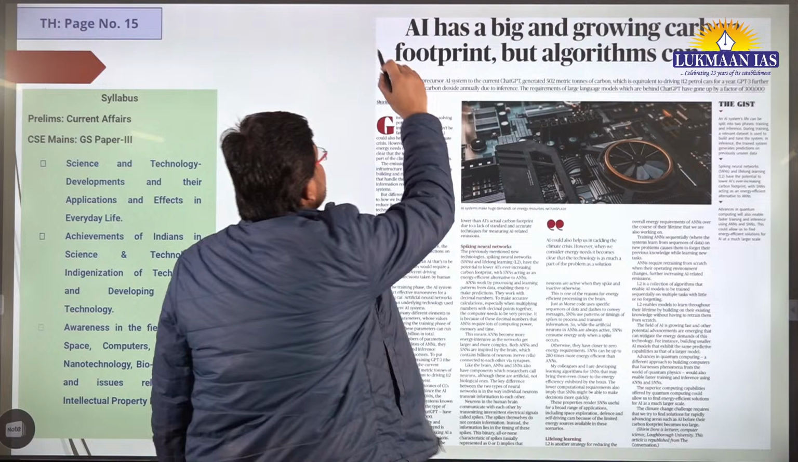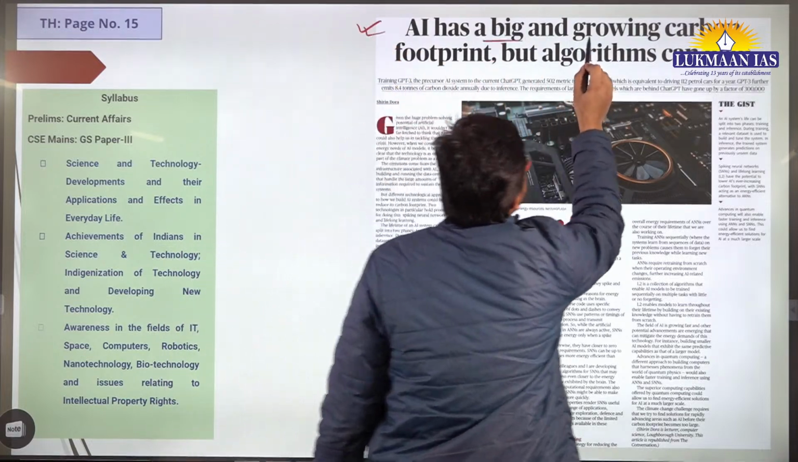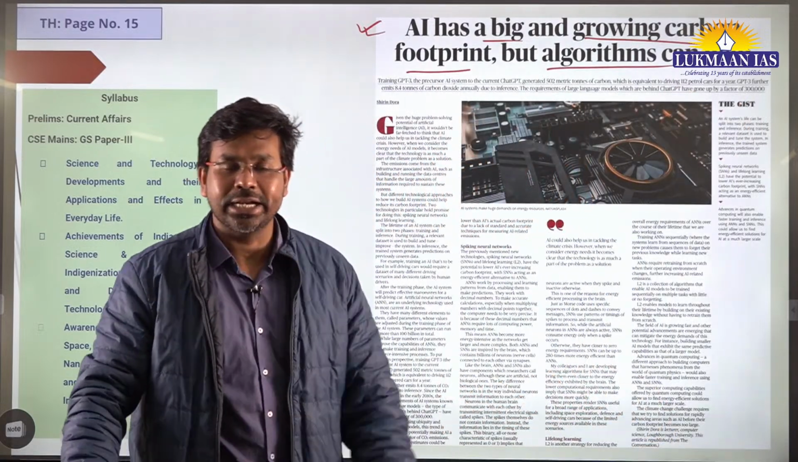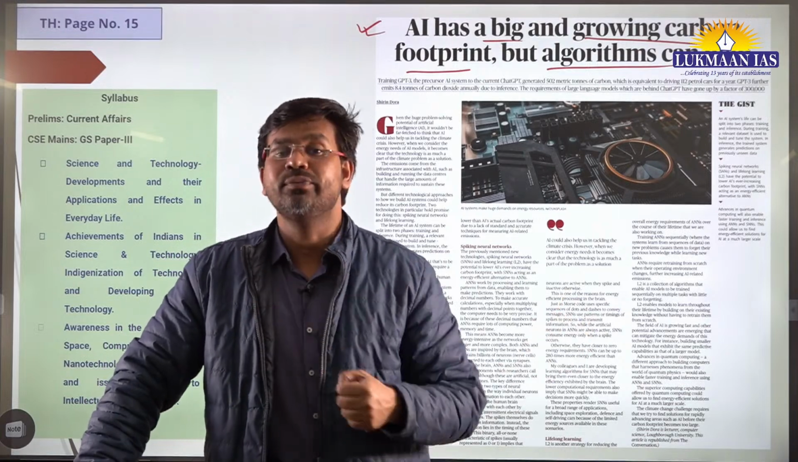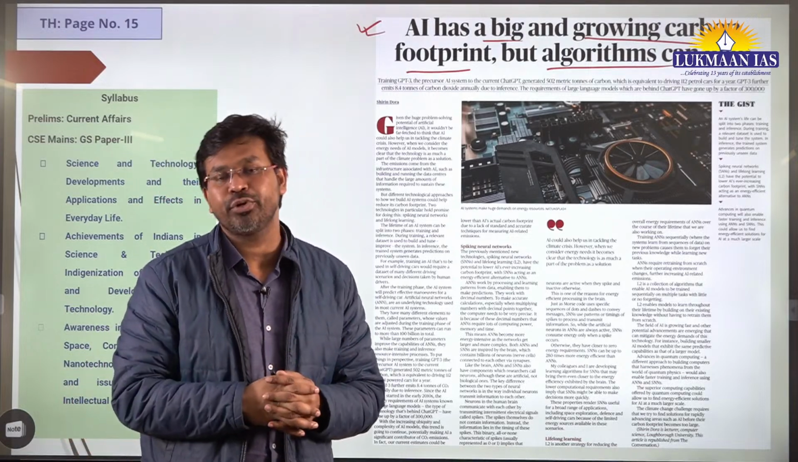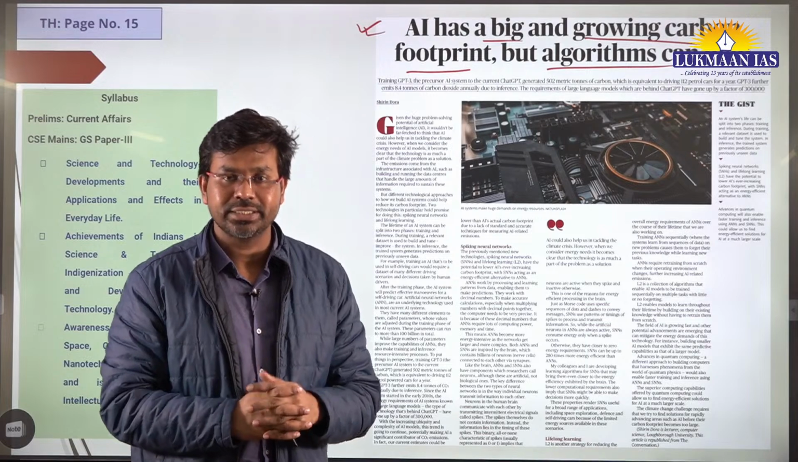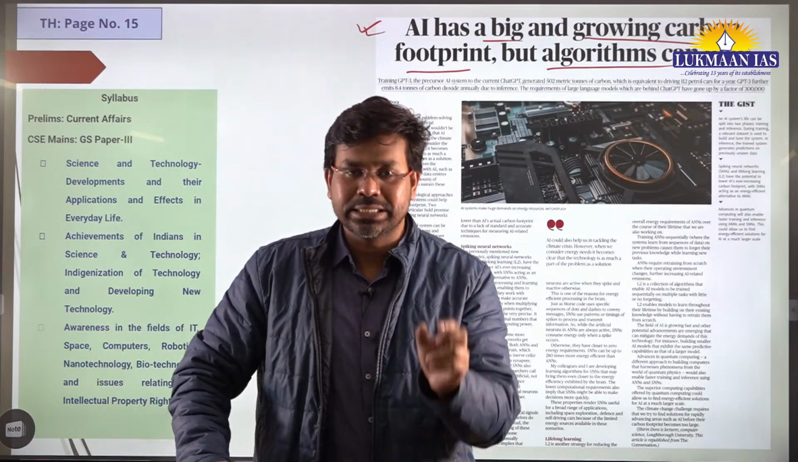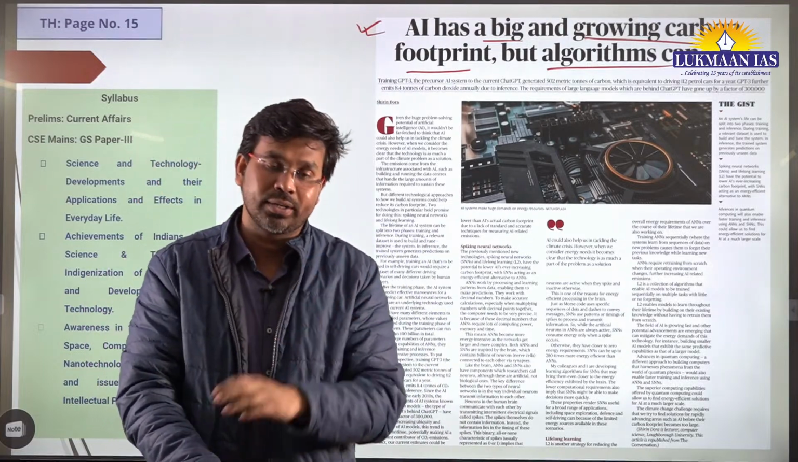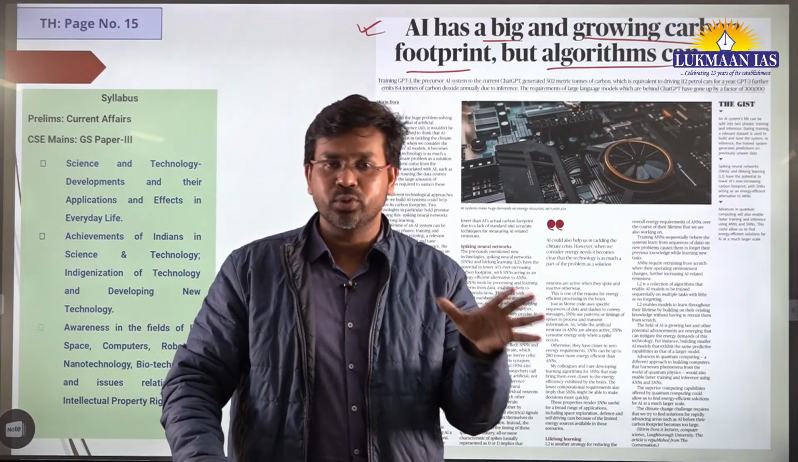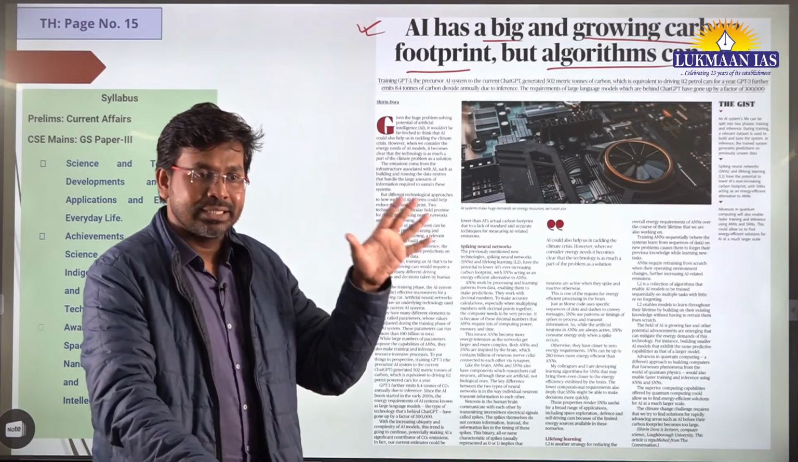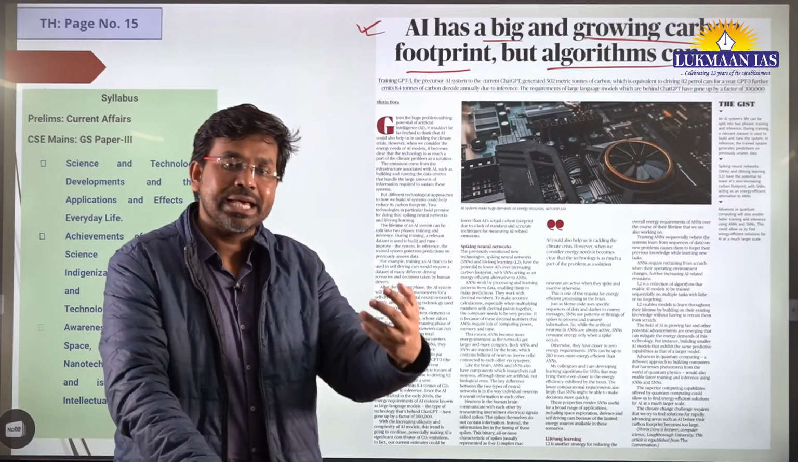It says artificial intelligence has a big and growing carbon footprint, but algorithms can help. Basically, artificial intelligence systems are being developed across the world, and AI systems are easing the way of human beings, because using artificial intelligence you can perform an enormous amount of tasks in less time. But this also consumes computational power, meaning electricity is consumed by those computers that are running the artificial intelligence systems. Since it consumes power, it does have a carbon footprint.